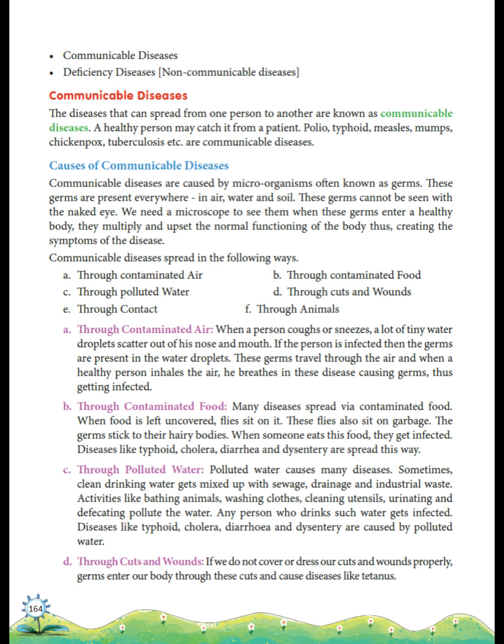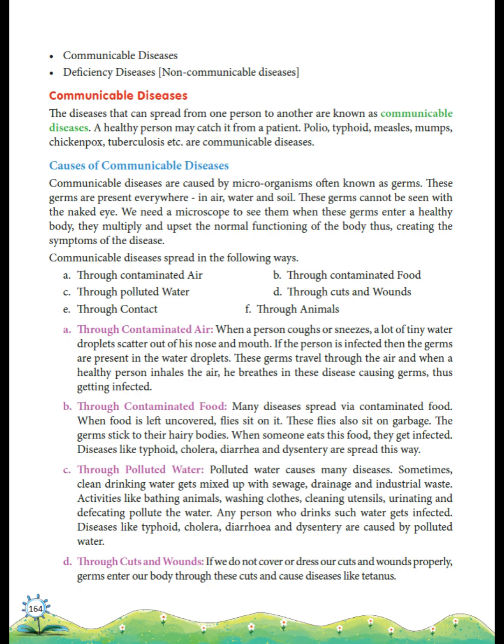Communicable diseases are caused by tiny germs. You cannot see them. They live in air, water, and soil. To see these germs, we need a microscope. Causes of communicable diseases. Germs spread diseases by contaminated air, by coughing or sneezing.